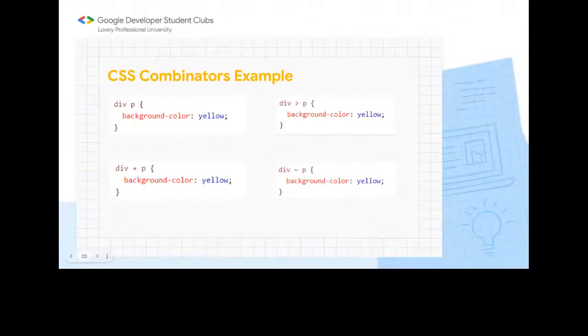So it will select that also, and its background color will be yellow. Now if we are selecting all the siblings, then we use the tilde sign so that it will select those with the background color. We will do the practical of this also. So let's move forward, as we have less time and we have to do the practical also.